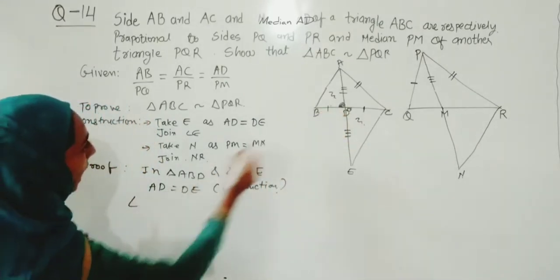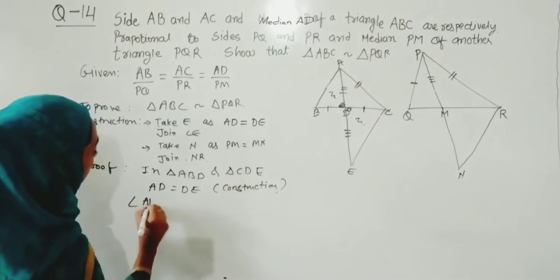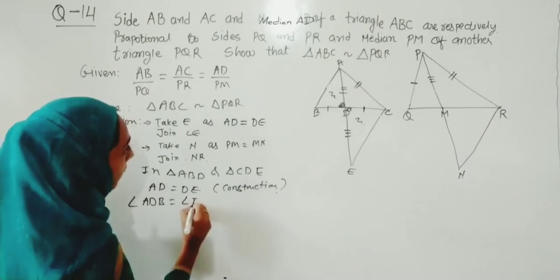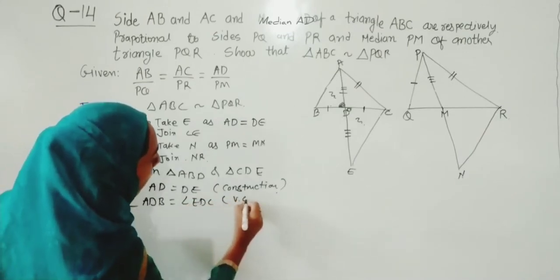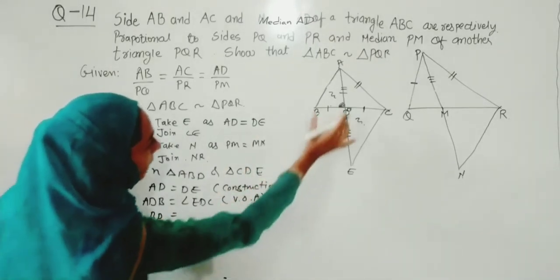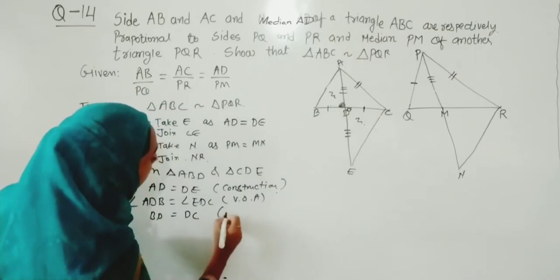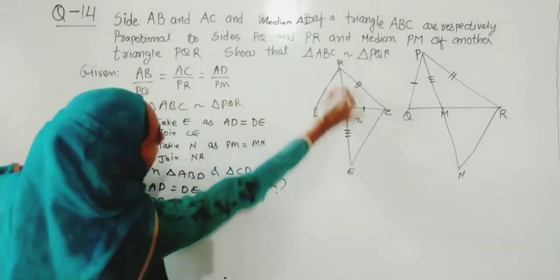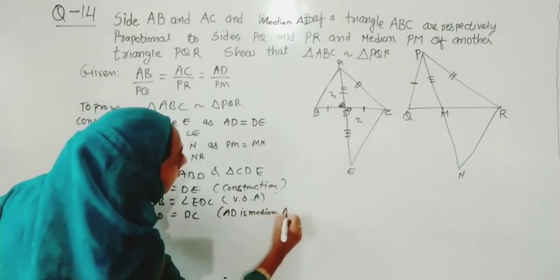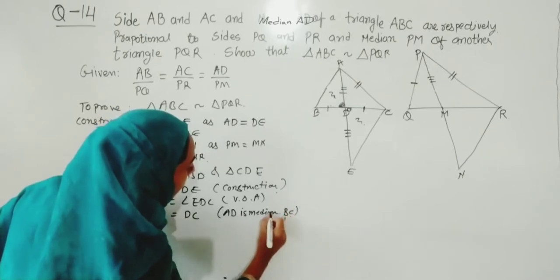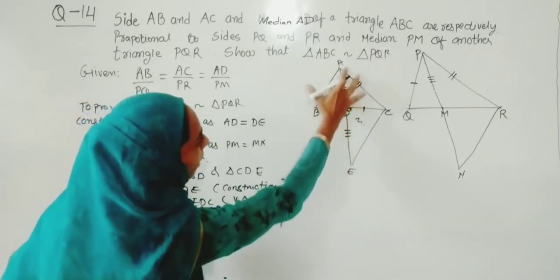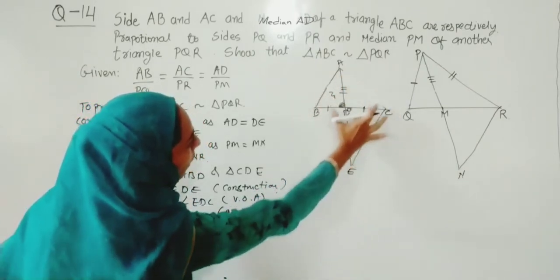Now we will talk about the angle, that is ADB. So angle ADB will be equal to EDC, vertically opposite angle, in bracket I am writing. That's why it will divide it into two equal parts. But if we are talking about these two triangles, we are not talking about this. Right now we are talking about these two triangles.